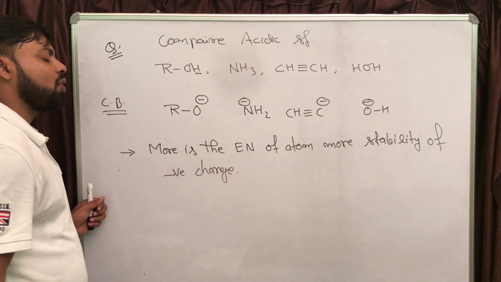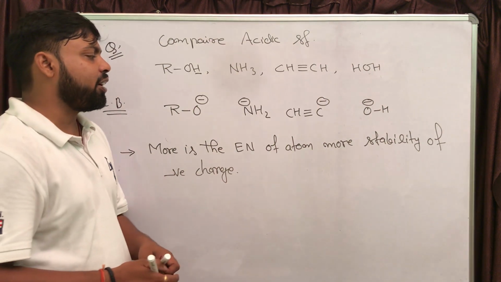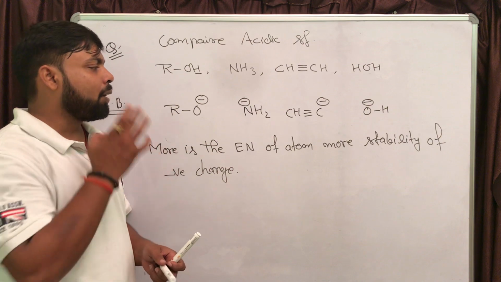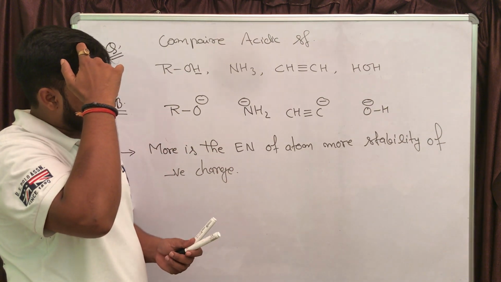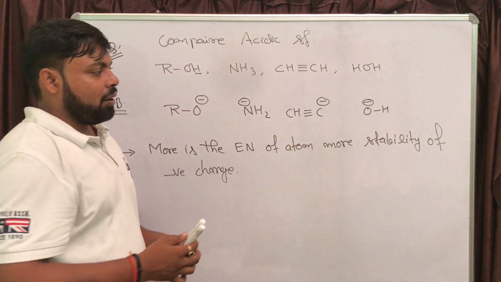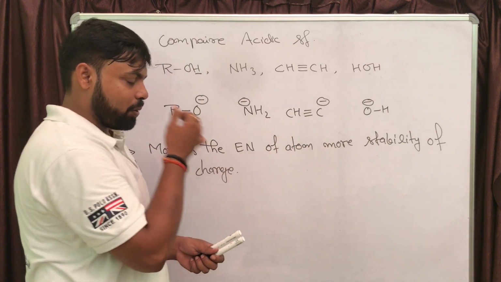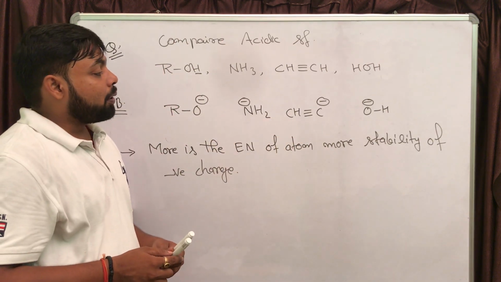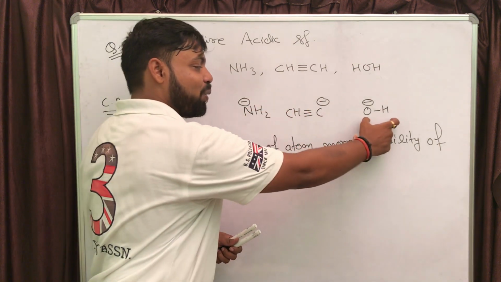So out of oxygen, nitrogen, and carbon, definitely the electronegativity of oxygen is more. So if you are choosing oxygen, RO minus and OH minus are going to be more stable as compared to NH2 minus and this triple bonded carbon minus. Now our target is to compare the stability of RO minus and OH minus.